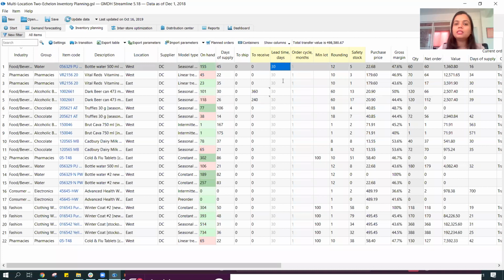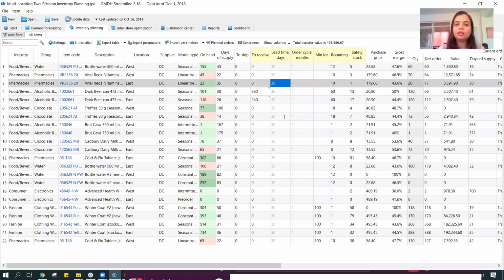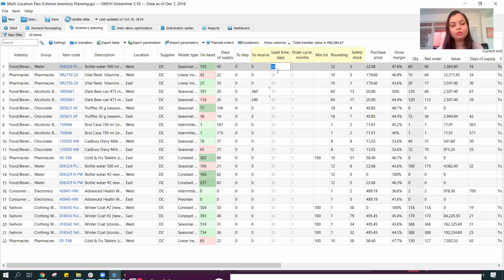We can then tell the system what our lead time is. By default, the system takes say 30 days of lead time value, but we can define that lead time value for our product lines. Maybe for different product categories, the lead times are different. For certain locations, the lead time is different because it takes some time for the product to arrive in one location compared to another location which is not so remote. So that can be considered. In case we want to change, we can quickly make a change.